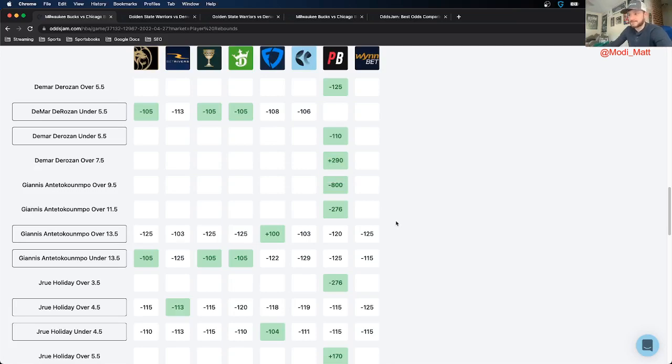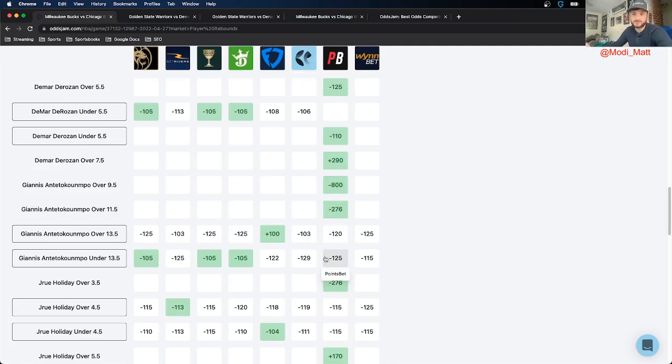So it's positive expected value, and the way I know that is, you look at the OddsJam perfect line. The OddsJam perfect line is pulled from the sharpest sportsbook in the world. So we deem this number to be the true, accurate representation of what the line should be.